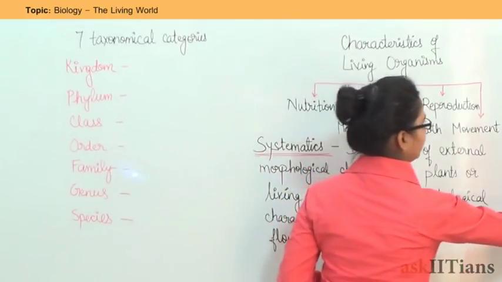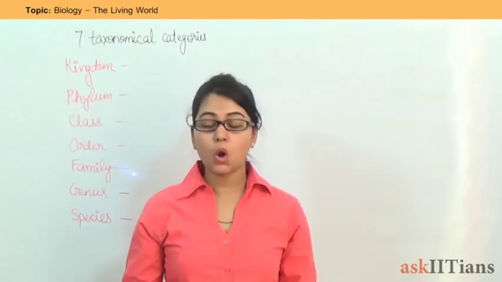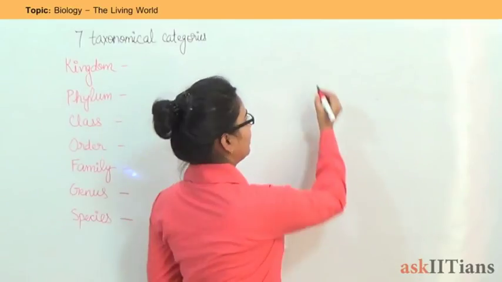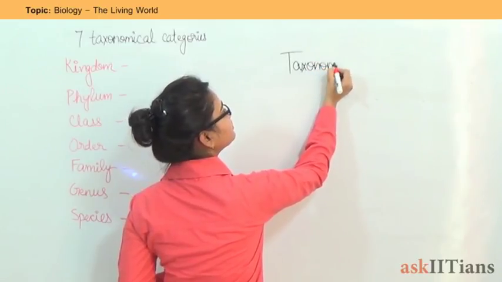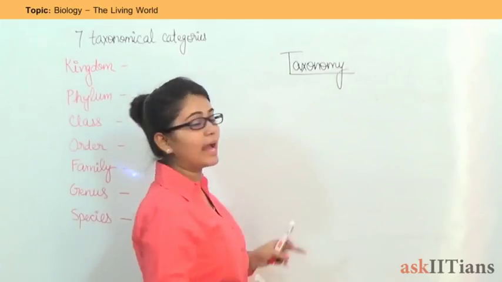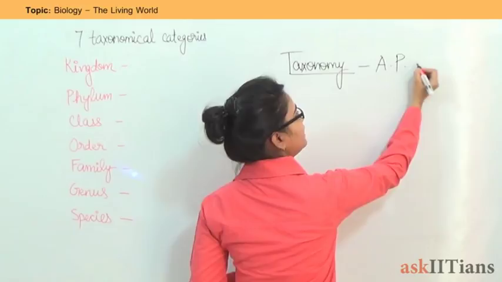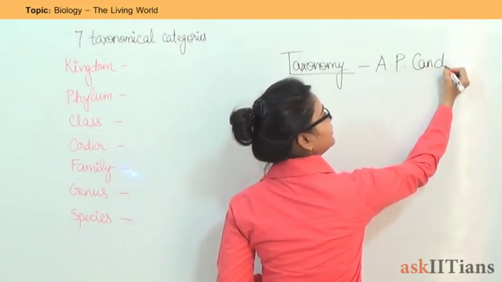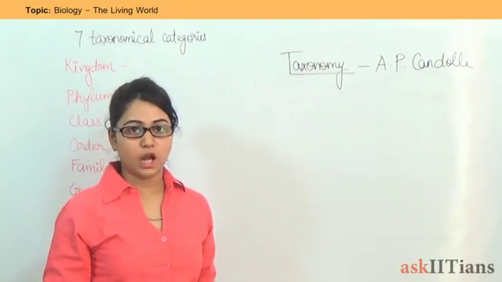Next comes the term taxonomy. Taxonomy is the term that was coined by A.P. Candolle. Before that, let's see who coined the term taxonomy. A.P. Candolle is the scientist who coined this term.